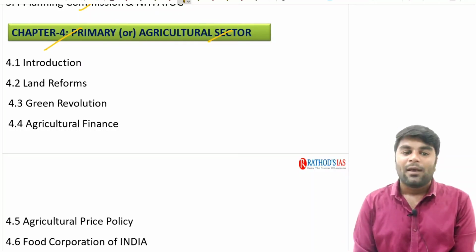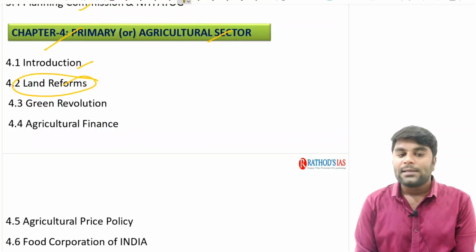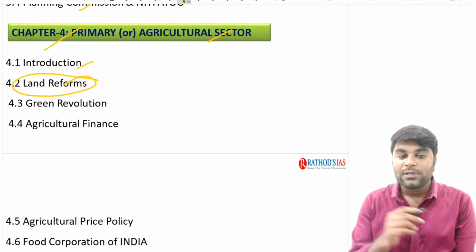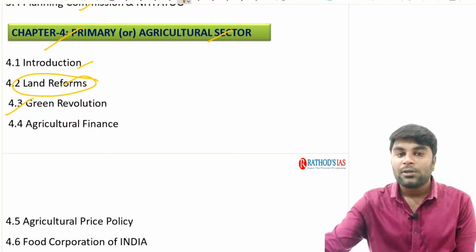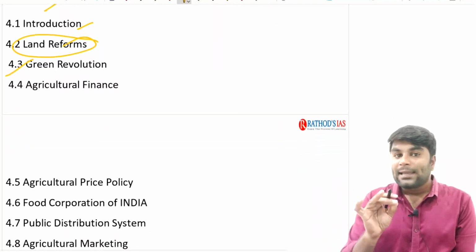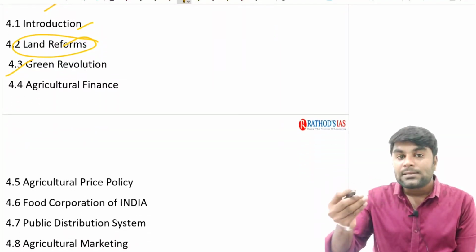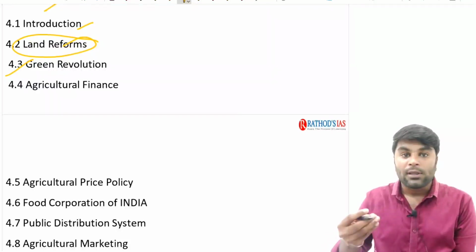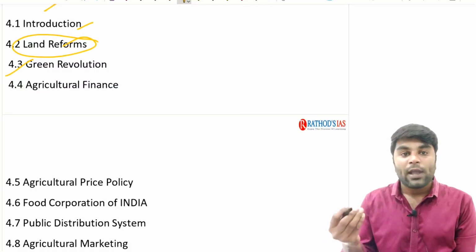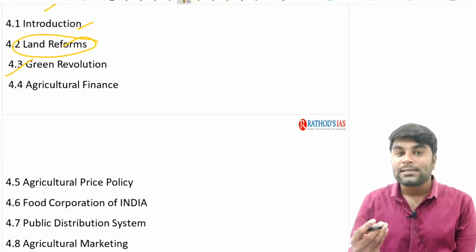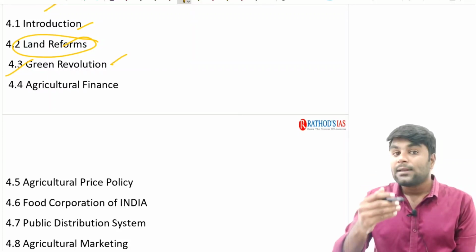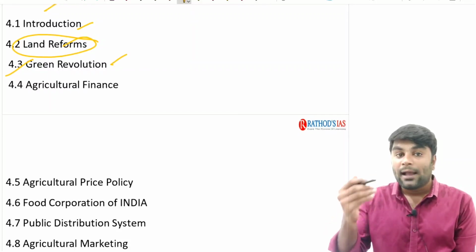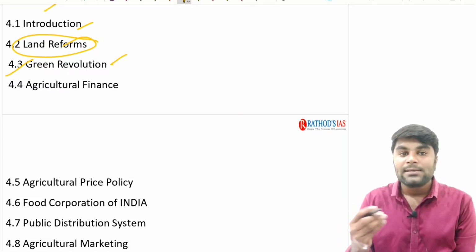Primary sector. As a part of it, as I already said, we are going to discuss the land reforms first, then the Green Revolution. As I said, we have made some changes to the traditional agriculture that we have followed from time immemorial, such as introducing high yielding variety seeds. These high yielding variety seeds and the rest of the ancillary products we need to use in agriculture, such as chemical fertilizers and pesticides, are very much costlier, guys.